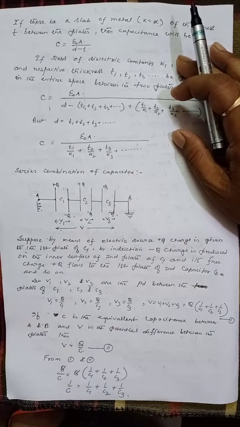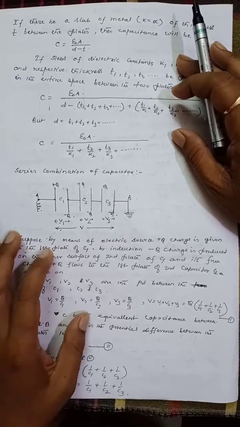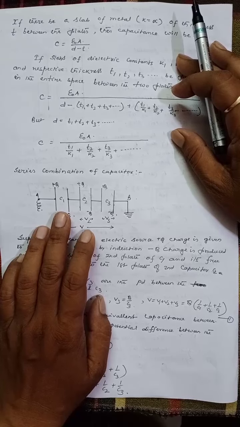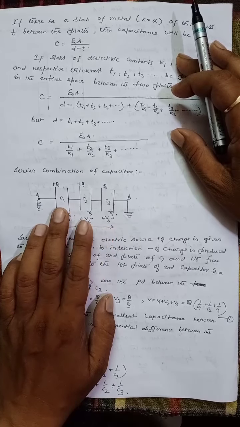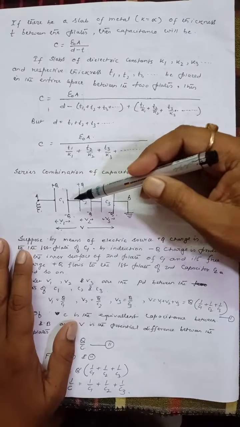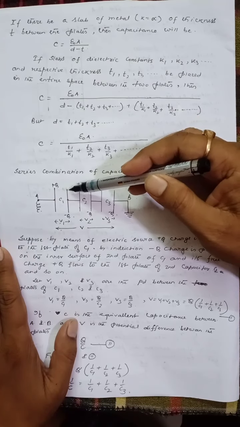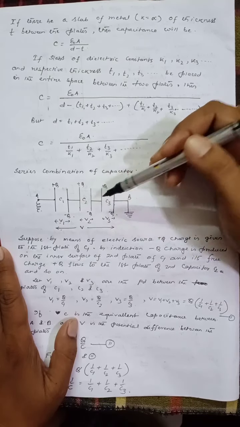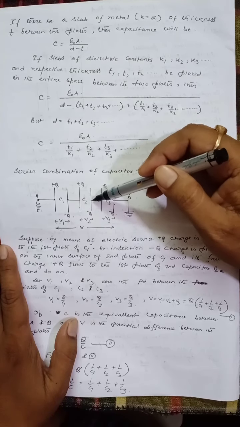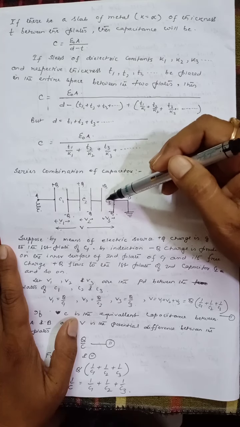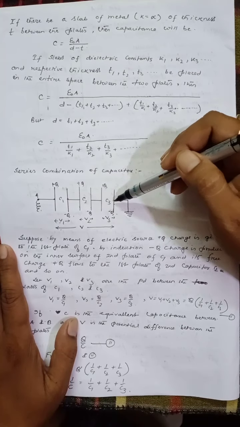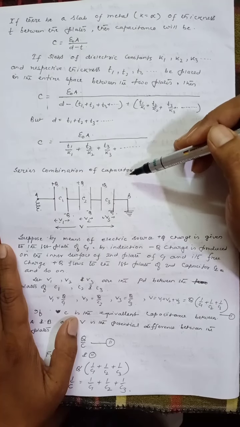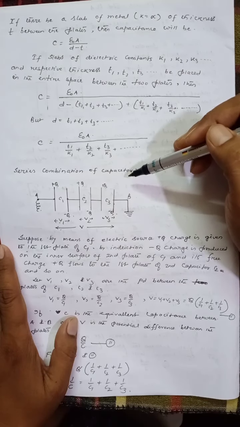Now let us see the series combination of capacitors. What is a series combination of capacitors? When two or more capacitors are connected one after another in this way, that is, the second plate of the first capacitor is connected to the first plate of the second capacitor, the second plate of the second capacitor is connected to the first plate of the third capacitor, and the last plate is earthed, then such a combination is known as a series combination of capacitors.